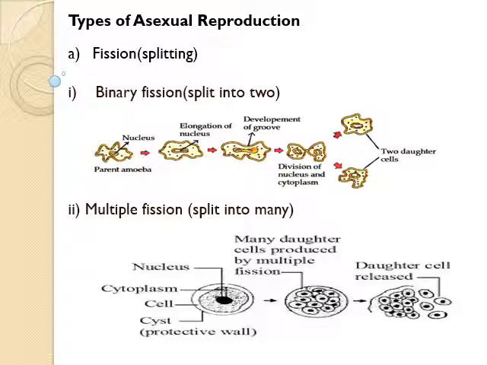Little bits of cytoplasm collect around each daughter nucleus and thin membranes are formed around them. In this way, many new daughter cells are formed from a single parent cell within the cyst. When conditions become favorable, the cyst wall breaks and many individuals are released.